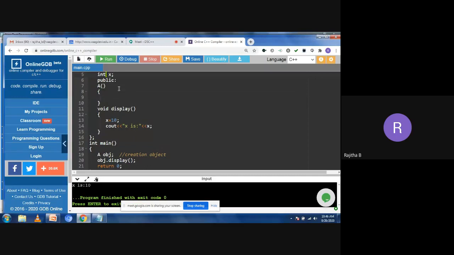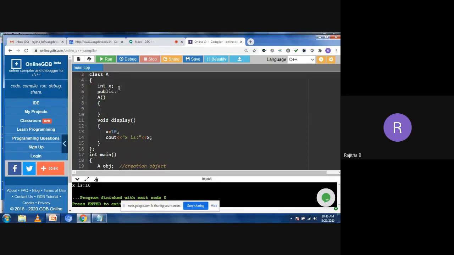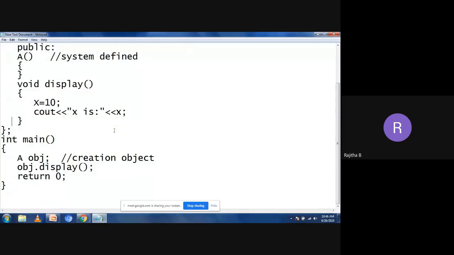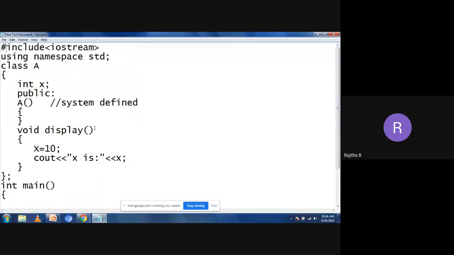So what are the data members in my class? I'm taking only some X. I'll show in some notepad. So this is the system-defined default constructor. Then what is my data member here? X is my data member. I want to assign some value. So in the display function, I'm assigning some value to the X value. Now instead of this display function, a separate function using constructors.